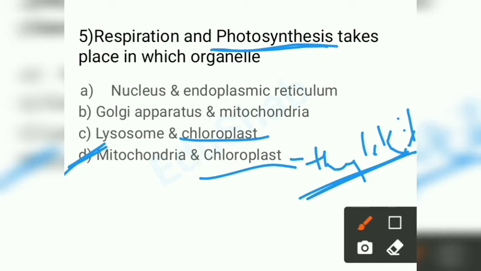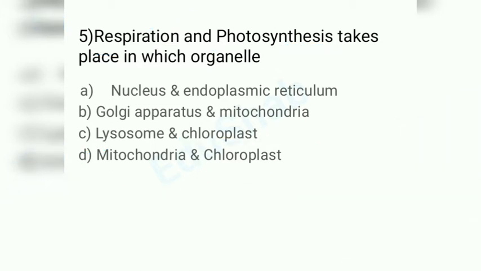And one more tip I want to tell you all is, whenever such questions are given where you are asked for both options, or two answers, you need to look at what question is asked first, and in the options where that is mentioned. For example, here I asked respiration first, so you have to look for mitochondria first. If I had given photosynthesis at the first place, then you would look at the chloroplast first. Remember this. Don't be in a hurry, we all make mistakes, even I have done this. So I wanted all of you to keep this in mind, so that you don't make any mistakes. So the option is mitochondria and chloroplast.